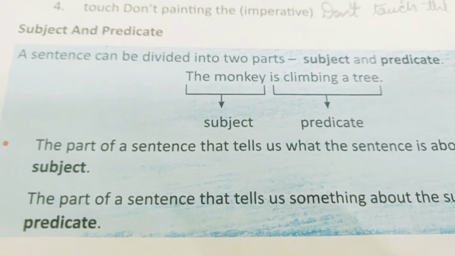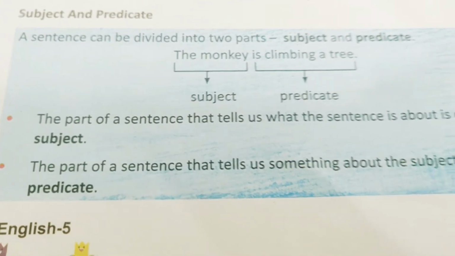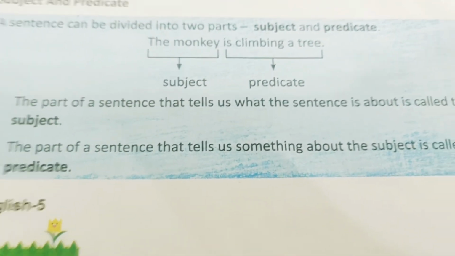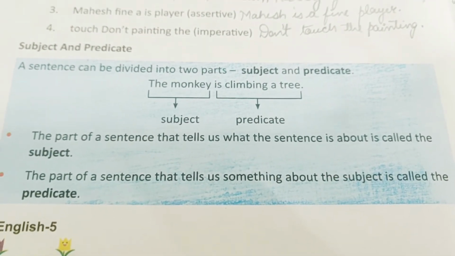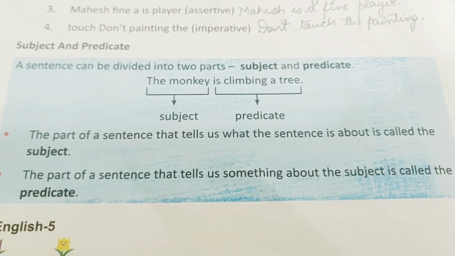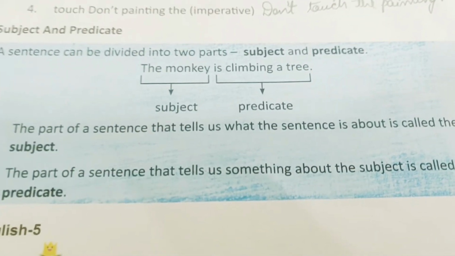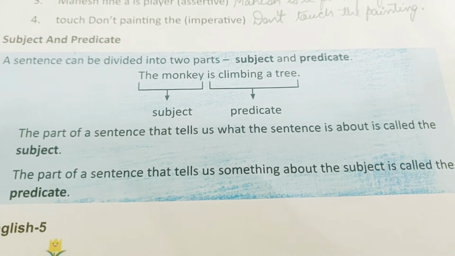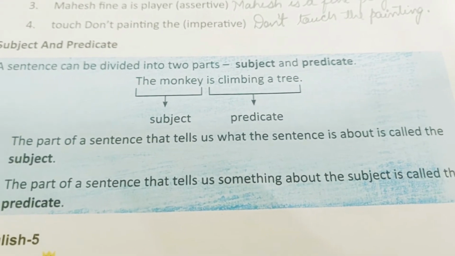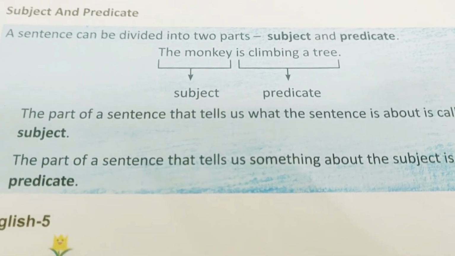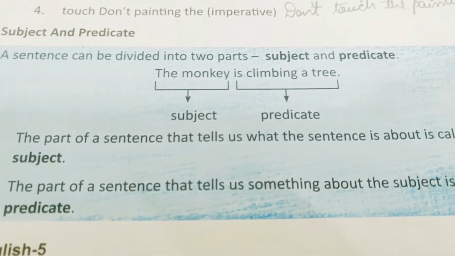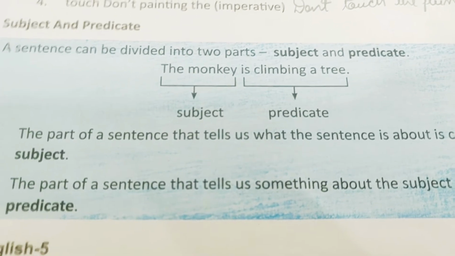Whatever answer you get is the subject, and the part of the sentence which tells us something about the subject is the predicate. जिसके बारे में है that is the subject, और उसके बारे में क्या बताया गया है that is the predicate.